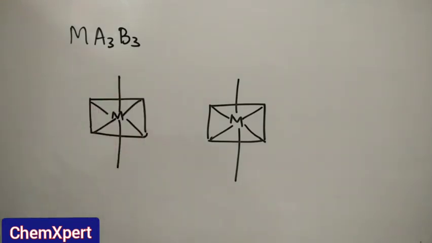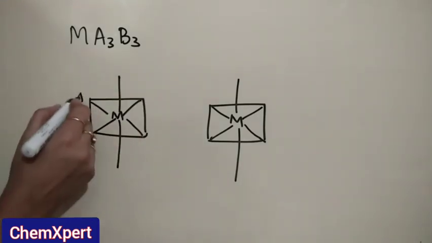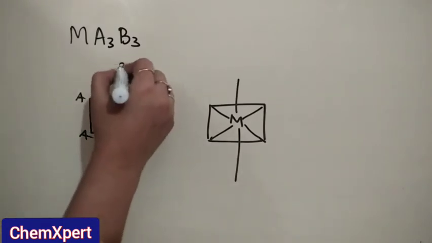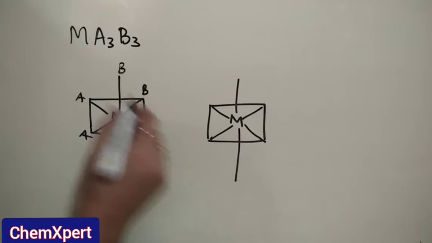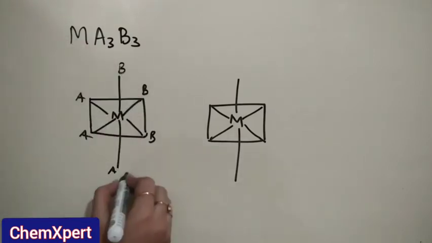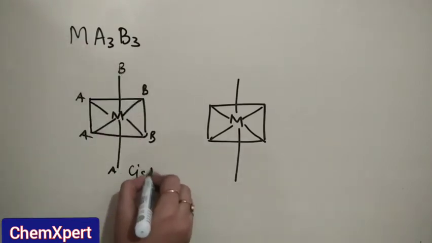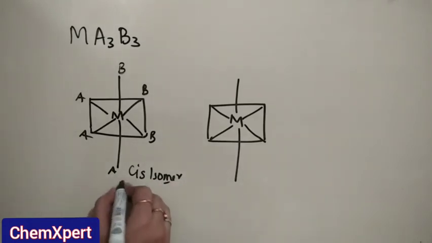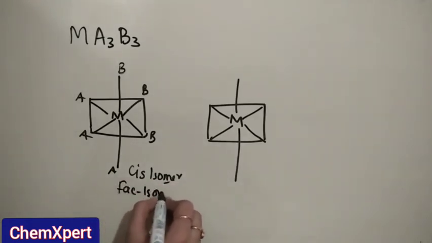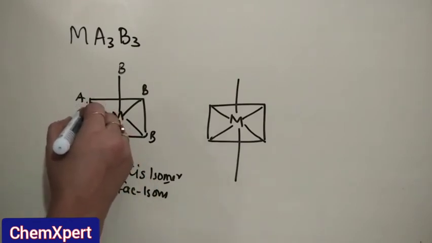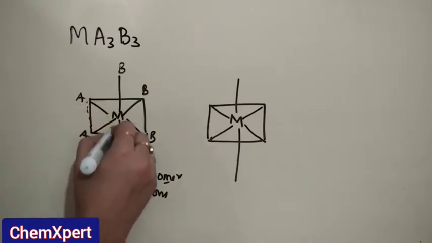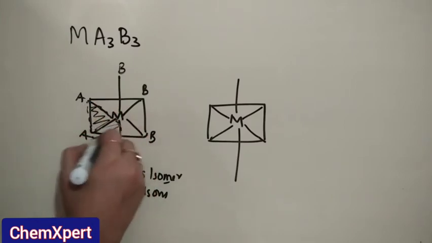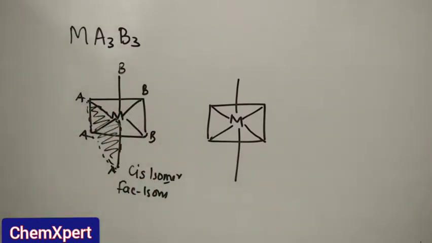Now A3, you have to take 3 positions adjacent to each other. This is B. So this one is the cis isomer, and the new name given to it is the facial isomer, because it contains one face which contains all the 3 similar types.